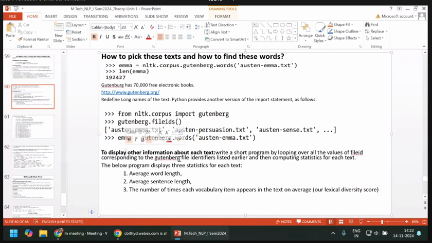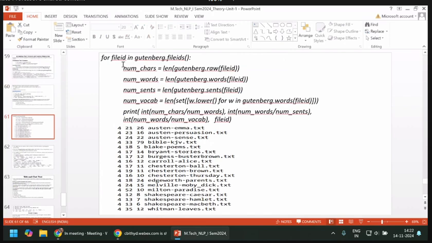So this program displays three statistics for each corpus text: average word length, average sentence length, and the number of times each vocabulary item appears in the text, the average. Not only these statistics, you can make any number of statistics, but I created them here like this. For the file ID in gutenberg.fileids, I am checking each file ID. So the total number of file IDs you can see here.